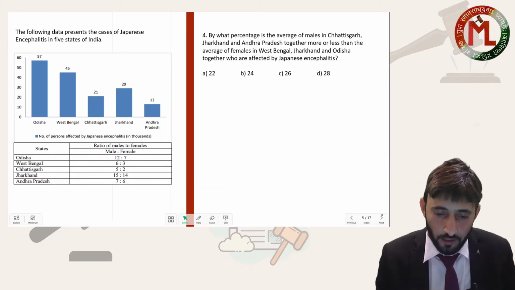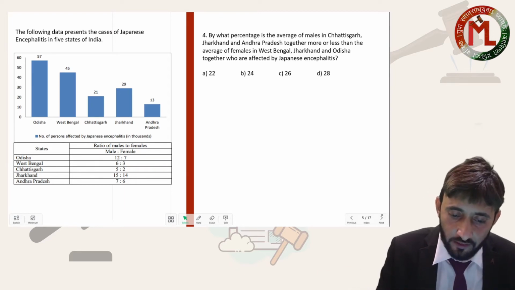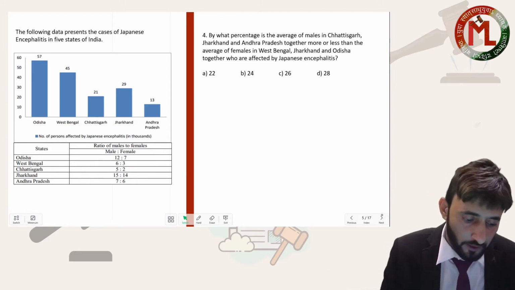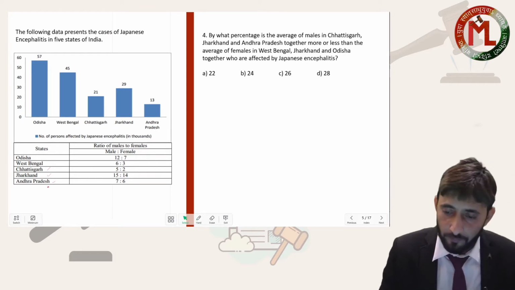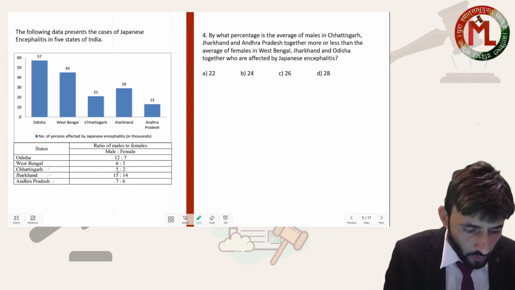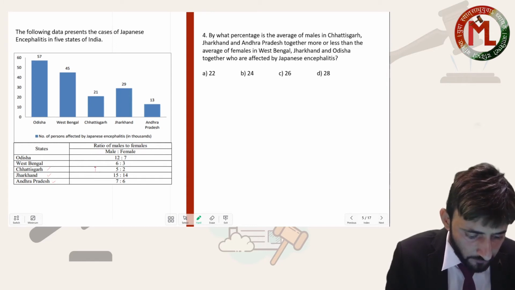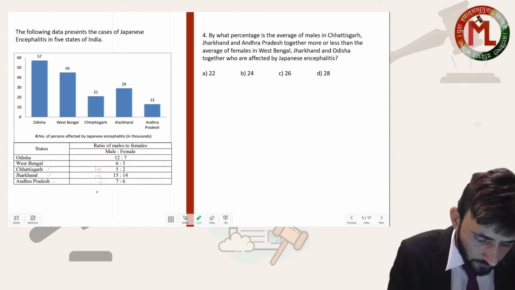So next: by what percentage is the average of males in Chhattisgarh, Jharkhand and AP, the average of this. So my dear, first of all, I am writing these numbers. 5:2, so this was 15. 15 and 7.